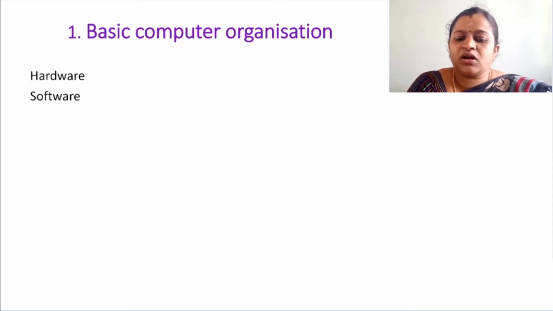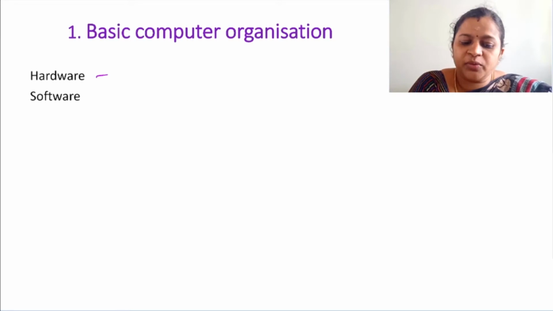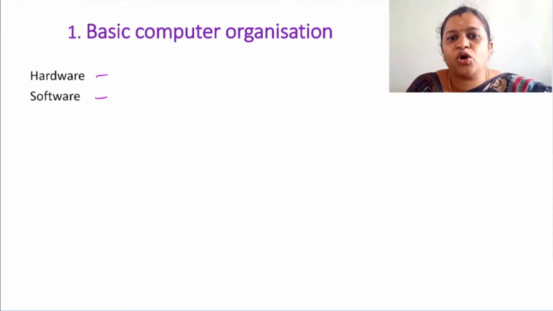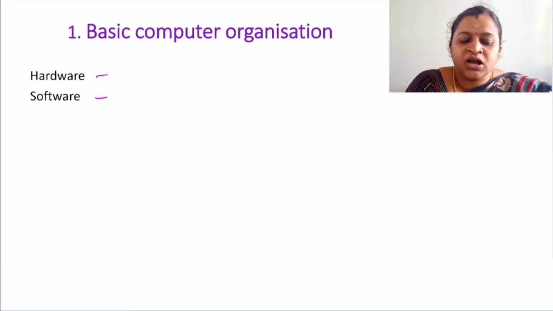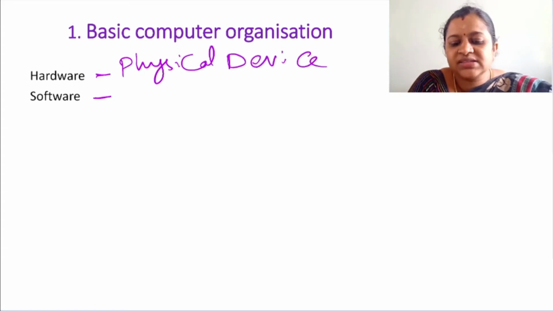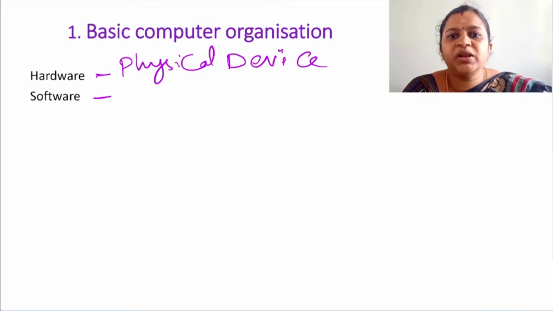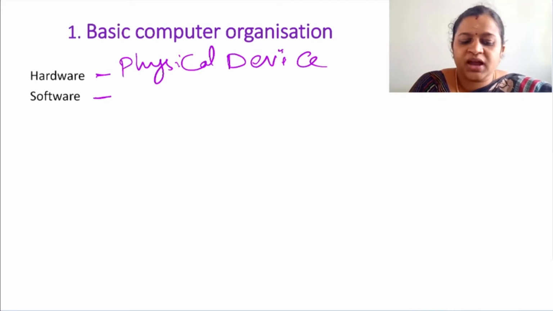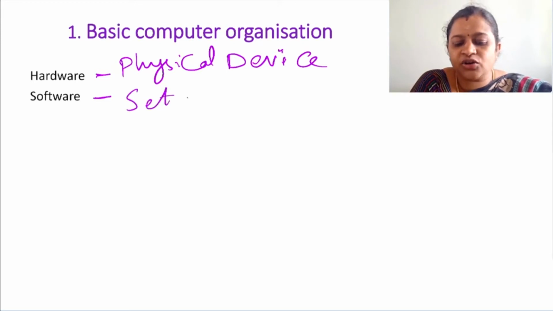If we see the major components of a computer, hardware and software is the major combination of a computer. What is a hardware? What is a software? Hardware is the physical or peripheral device that you can see and touch. For example, keyboard, mouse, monitor, all these are hardware. And what is meant by software? Software is nothing but a set of instructions